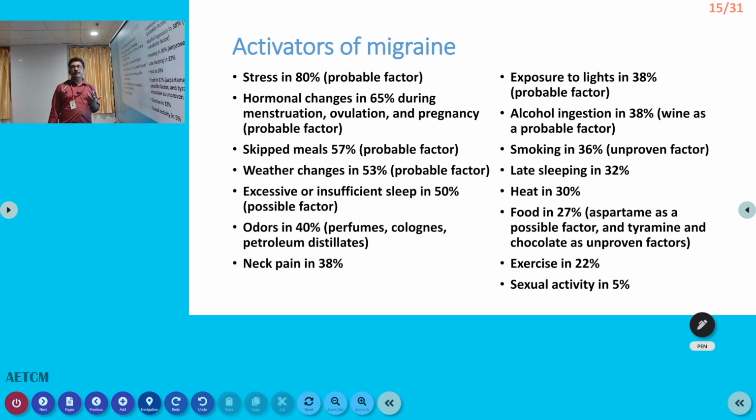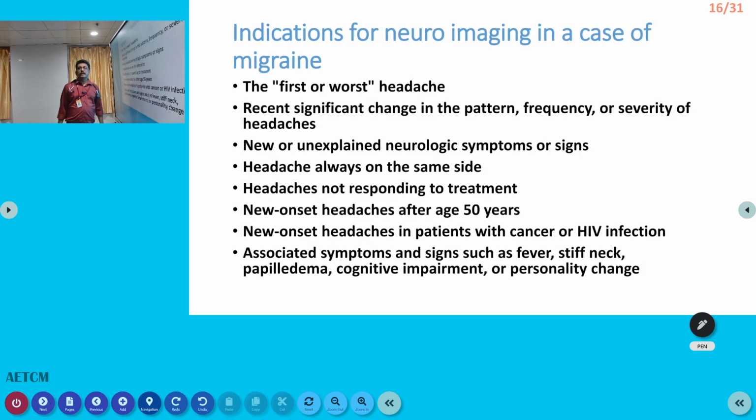Smoking in some patients can produce migraine. Late sleeping is very classical. Many patients can have migraine due to late sleeping. Severe heat can produce migraine, and some food materials can produce migraine. Exercise can sometimes produce migraine, but that is not very common. Sexual activity rarely can also produce migraine.